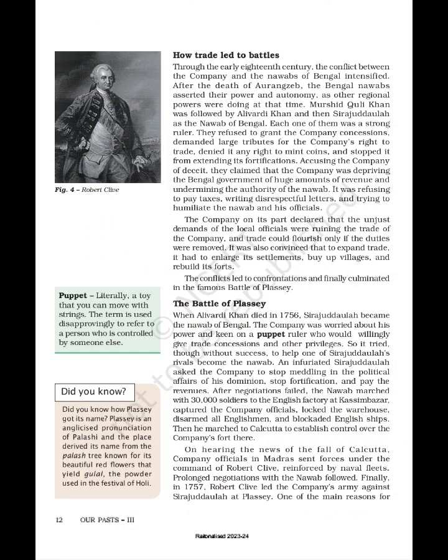Through the early 18th century, the conflict between the company and the Nawabs of Bengal intensified. After the death of Aurangzeb, the Bengal Nawabs asserted their power and autonomy, as other regional powers were doing at the time. Murshid Quli Khan was followed by Alivardi Khan and then Sirajuddaula as the Nawab of Bengal. Each one of them was a strong ruler. They refused to grant the company concessions, demanded large tributes for the company's right to trade, denied it any right to mint coins and stopped it from extending its fortifications.